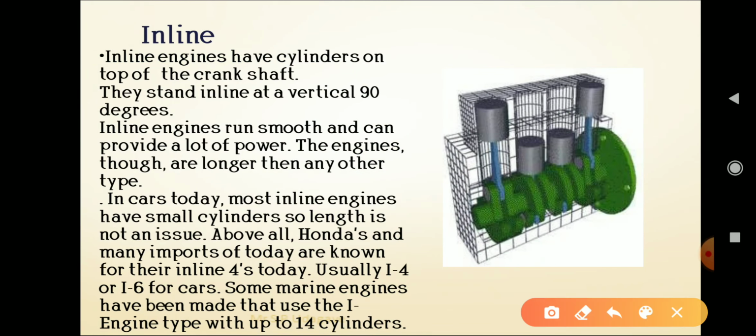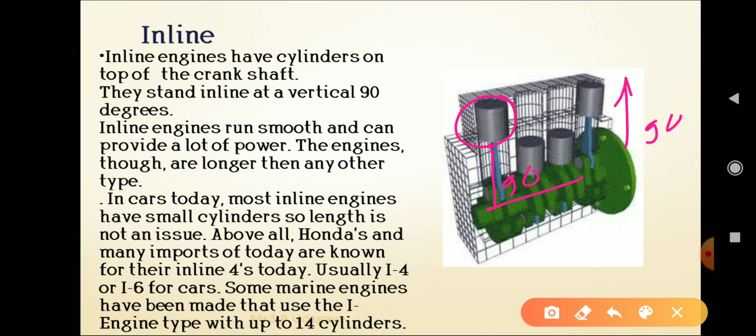Second is the inline type. Inline engines have cylinders on top of the crankshaft, standing vertically at 90 degrees. Inline engines run smooth and can provide a lot of power.